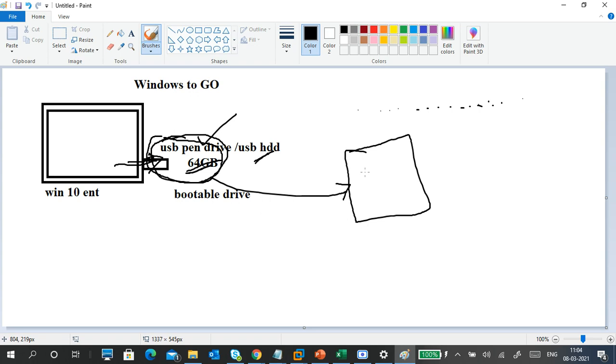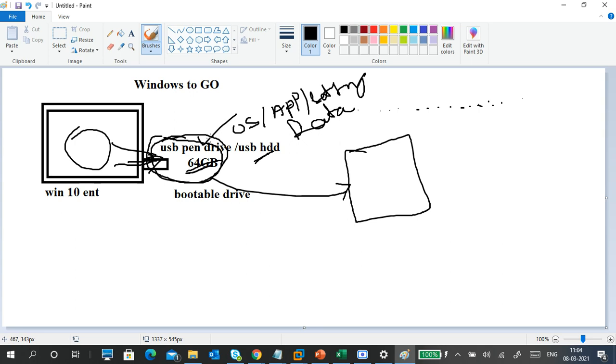There is no need to install an operating system, because your drive already has an operating system, applications, settings, passwords, data, your entire system content. Everything is here.